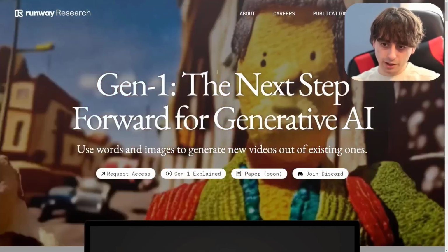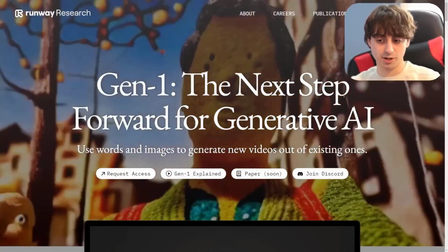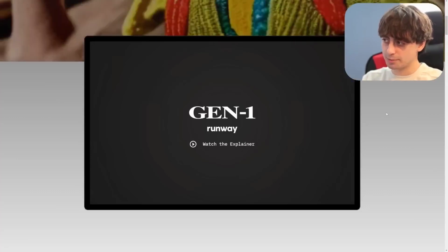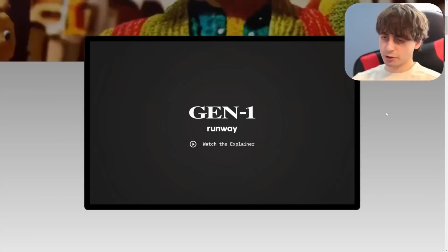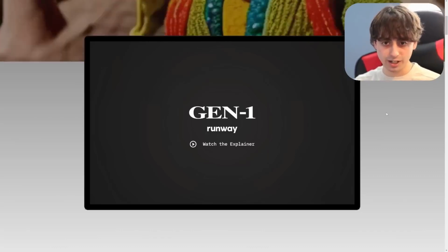As you can see, they have that claymation example in the background, which honestly was shockingly good. I think you guys can agree. All of it was pretty crazy. It's a very interesting concept here, because when we think of the natural evolution of text to image, it's, oh, text to video. Well, they're offering video to video.